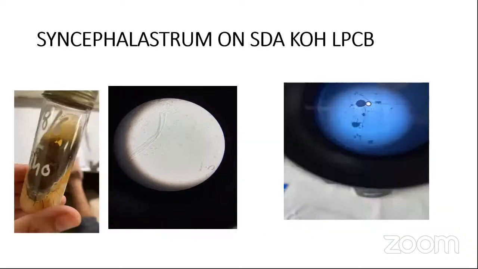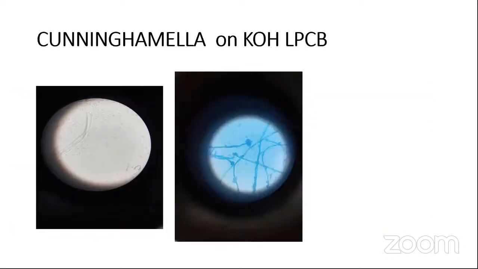This is the picture of a patient with Syncephalastrum in the present study, having dark gray to gray colonies and broad branching aseptate hyphae on the KOH, and this is the picture of the LPCB. Then comes Cunninghamella having broad branching aseptate hyphae, and this is the picture of the Cunninghamella on the LPCB we have isolated in the present study.